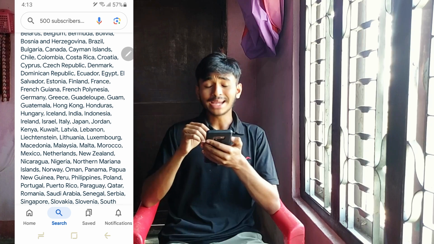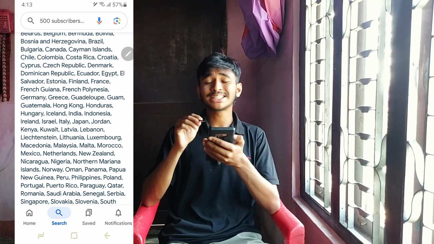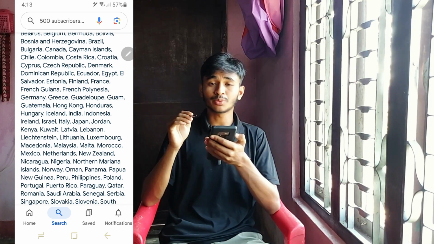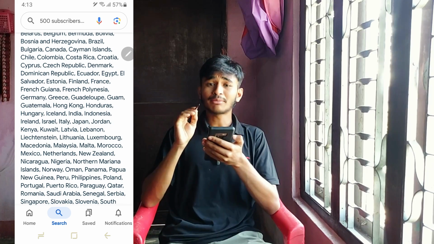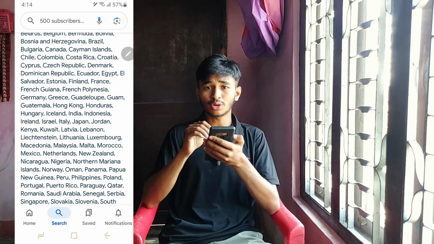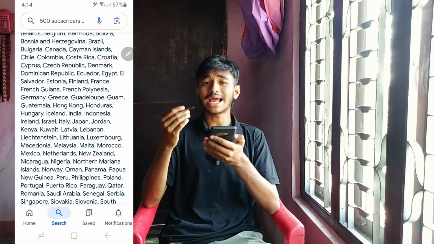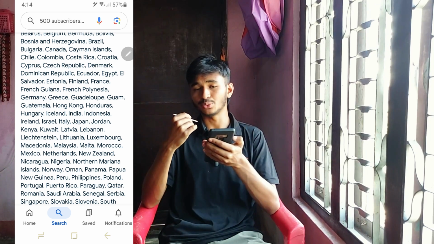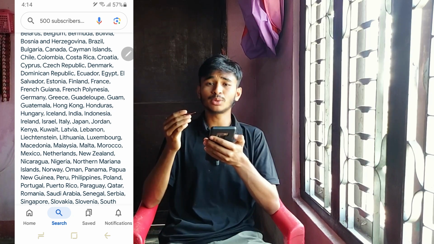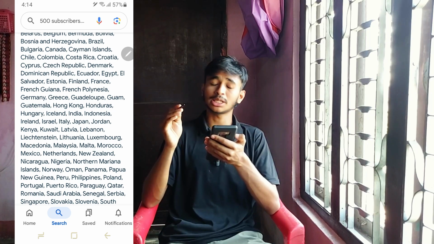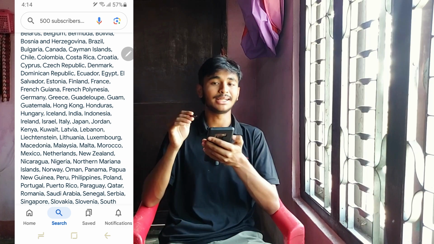You need to find a country from the list in which you have some relatives, a very close friend or family members. If you have a family member or friend in one of these countries, then you can ask them to make a Gmail account and send the username and password to you. After you log in, your ID will also become an international ID and the same policy will be eligible in your ID as well. So this is how you will also be able to take part in this YouTube partner program if your country is not eligible for the 500 subscriber monetization policy.